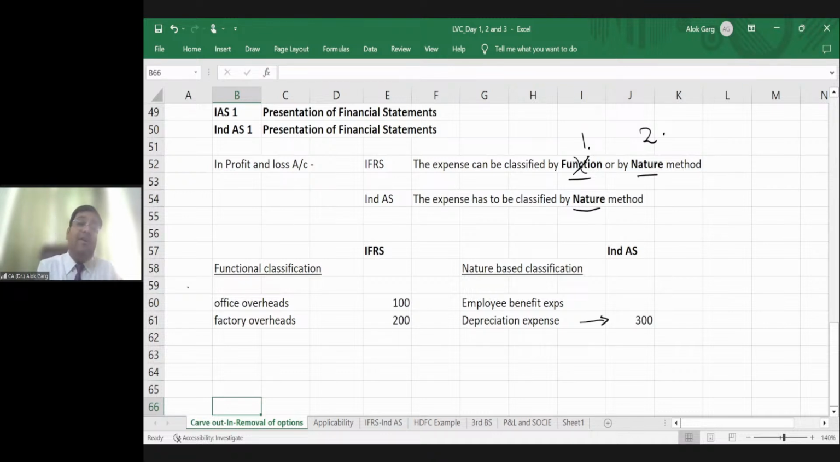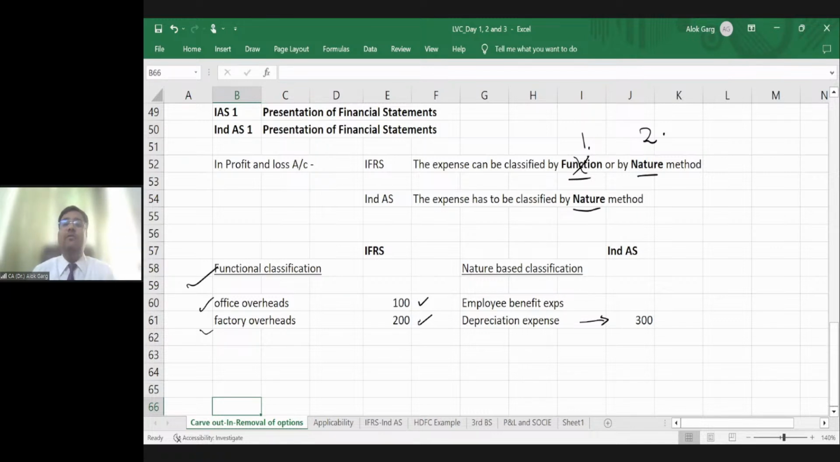But functional classification of expenses is like MIS based, like activity based. So 100 lakhs has to be shown as office overheads and 200 lakhs has to be shown as factory overheads.